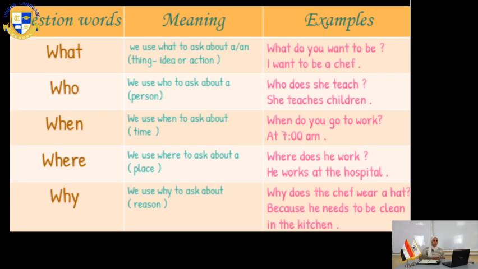When, to ask about time. When do you go to work? At 7 a.m. At 7 a.m. is the answer. It's the time that I go to work. Where? We use where to ask about the place. Where does he work? The place of his job: he works at the hospital. So the hospital is the place.